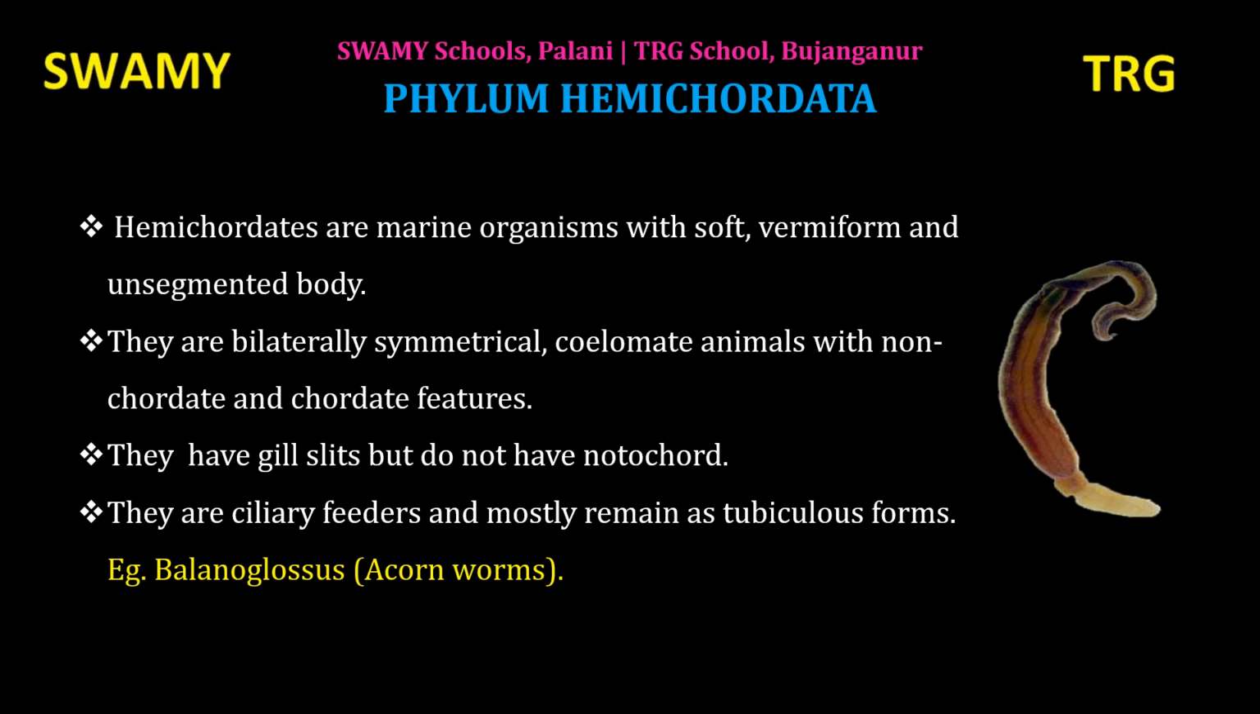They have cilia. Using the cilia, water can enter inside their body, and they mostly remain as tubicolous forms. What is meant by tubicolous? Tube-like structure, because they live in U-shaped tubes in sand or mud. Example, Balanoglossus, also known as acorn worms. Balanoglossus is a very common example of Hemichordata. Not too many common examples, only a countable number of species in Hemichordata.